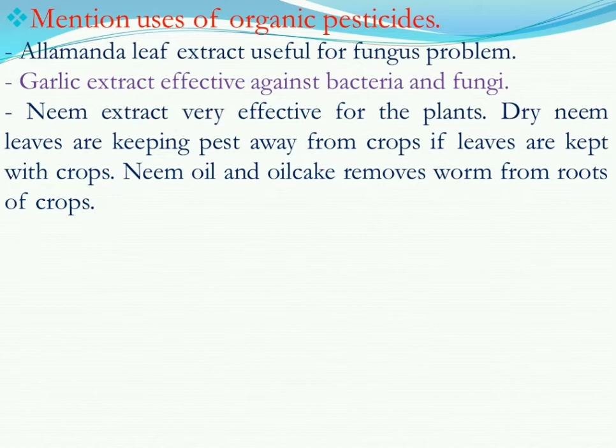Besides that, if we keep dry neem leaves with the crops, then no pest should attack those crops. That is why neem leaves are very useful for the crops.